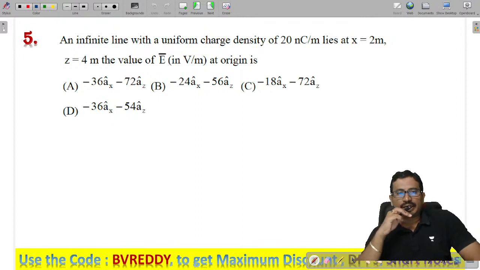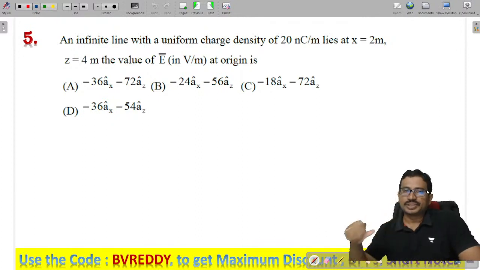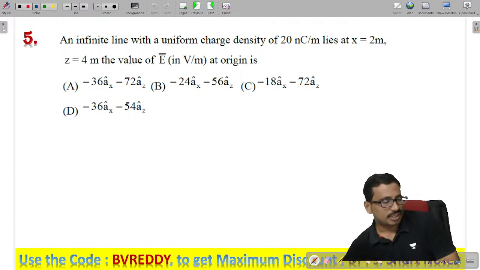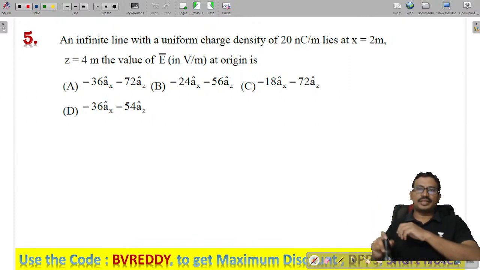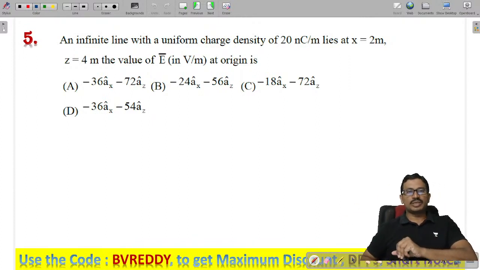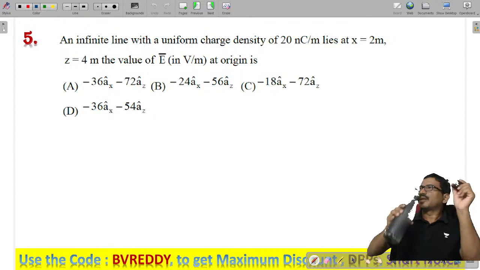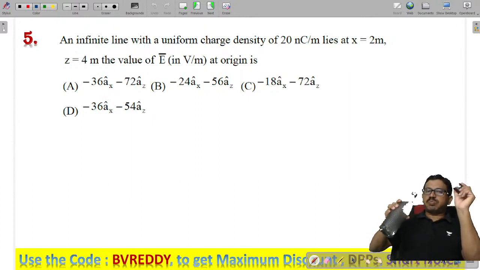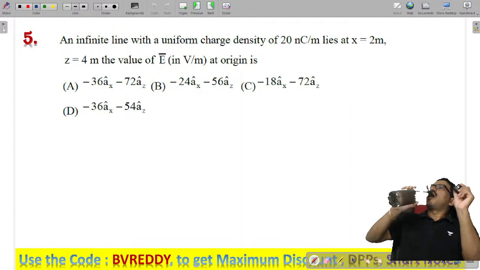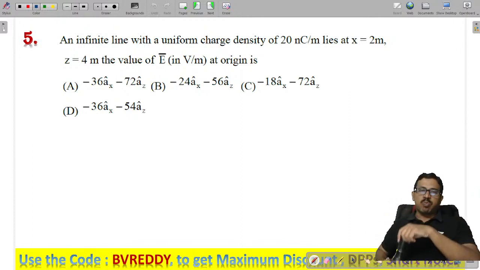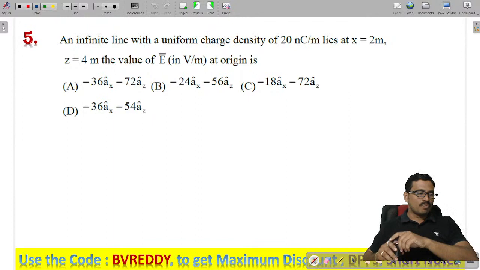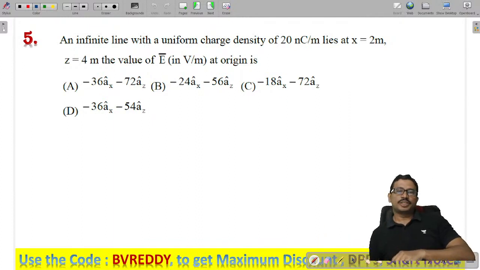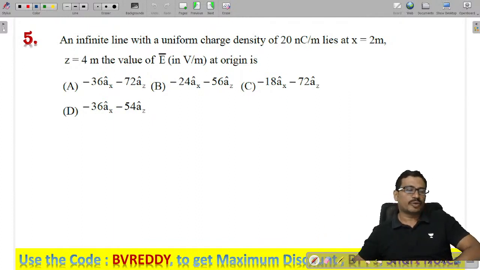An infinite line with uniform charge density lies at x equal to 2, z equal to 4. Now they are asking to find the electric field at the origin.